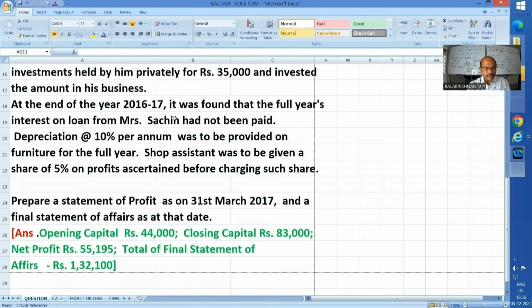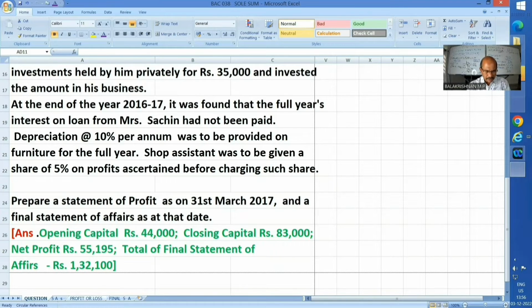Now, at the year end, certain expenditures are pending. Depreciation is to be allowed, and the shop assistant was to be given some amount. And of course, the interest on loan is also to be accounted. So these all come as adjustment entries. They will come in the statement of profit, and we will show them again in the final statement of affairs. So in two places it will be taken care of.